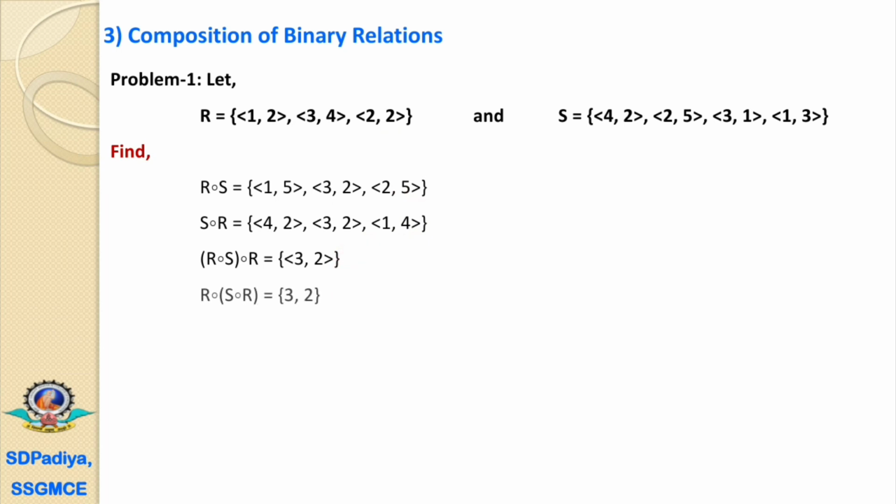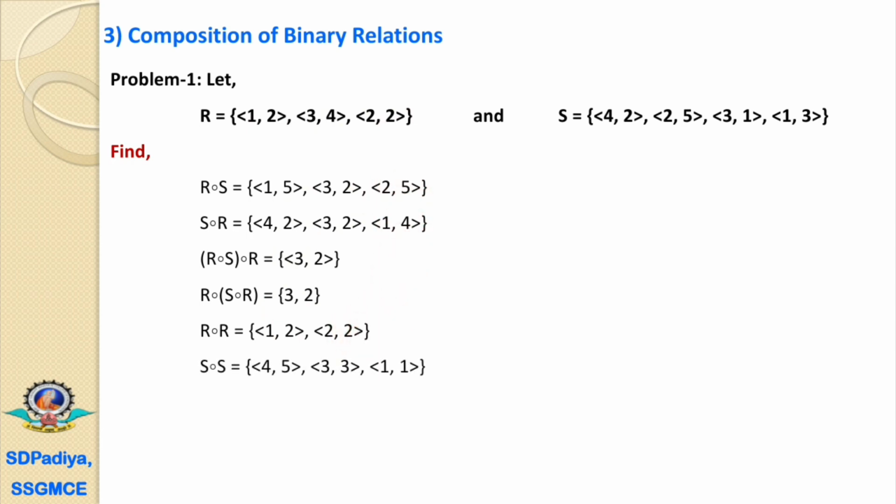The next is R composed with the second, that is S composition R. If we look at this, then again there is only one ordered pair, that is (3,2). The next is R composition R, that is (1,2) and (2,2). That's why it will be (1,2) first, and second (2,2), and for the second R again we have to consider (2,2). That's why it will be (2,2).